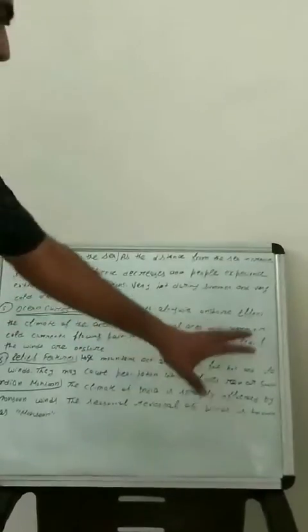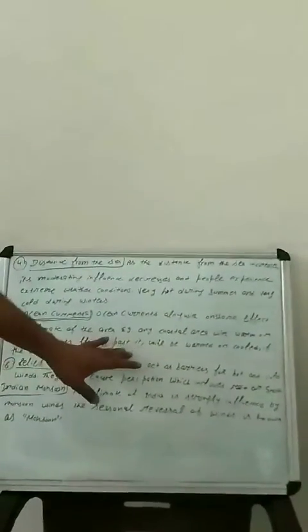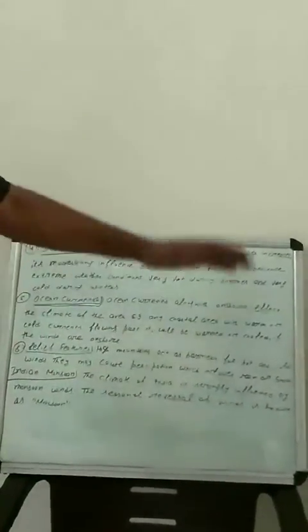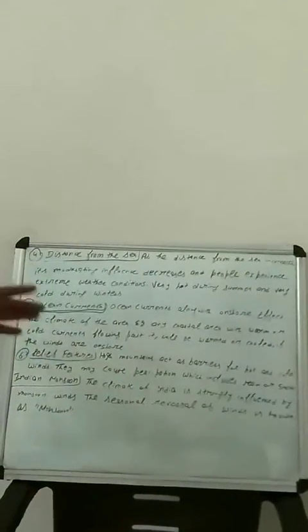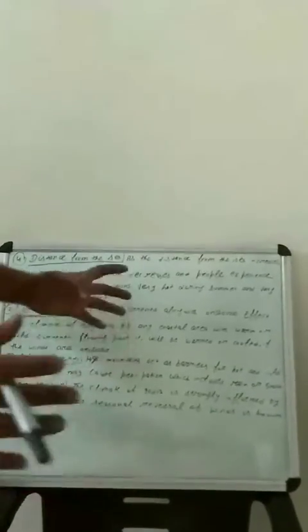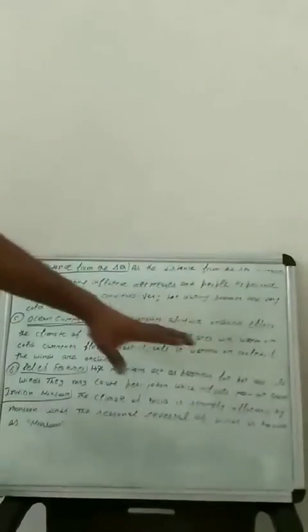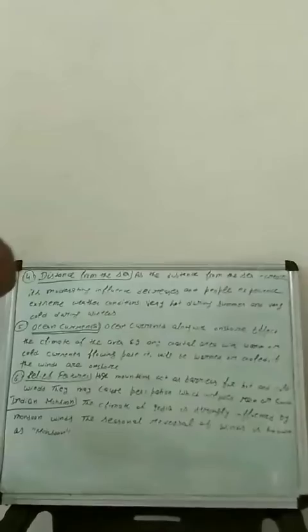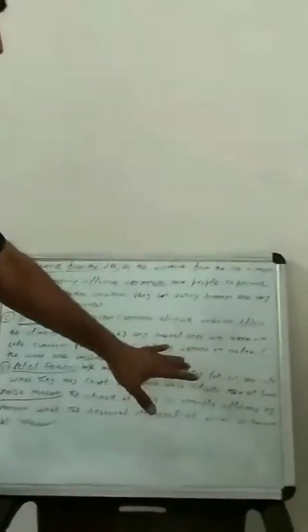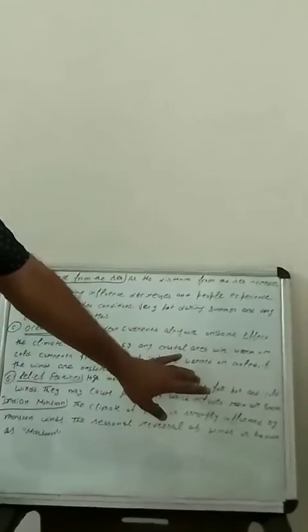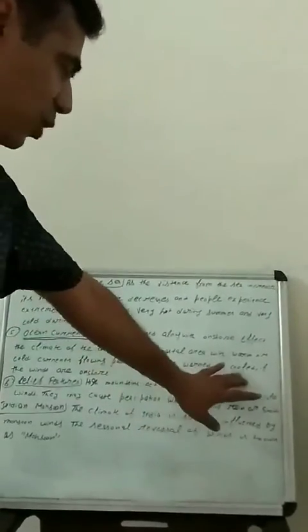For example, any coastal area with warm or cold currents flowing past it will be warmed or cooled if the winds are onshore. So winds from land to sea may sometimes be warmed, as in the summer season, and cooled during the winter season.